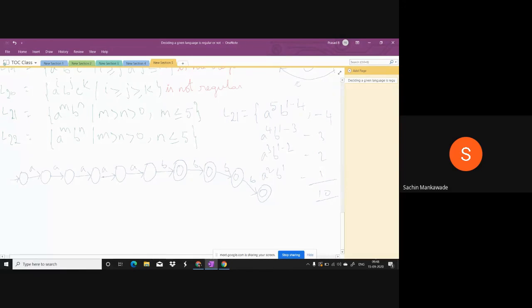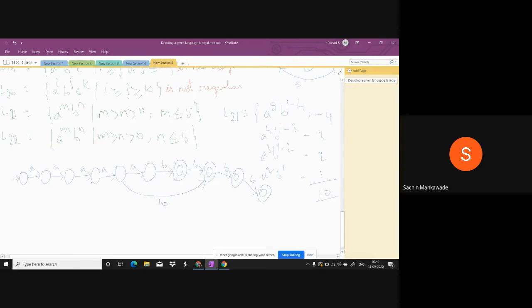Suppose A's are 4: 1, 2, 3, 4. Then B's can be 1, it can be 2 B's, it can be 3 B's.